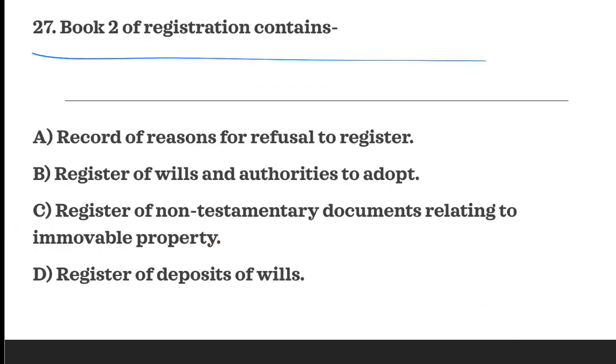Next question is, book 2 of registration contains. So what is provided in book 2? For what purpose would book 2 be? So A is the correct answer. It shall contain record of reasons for refusal to register. So A is the correct answer.